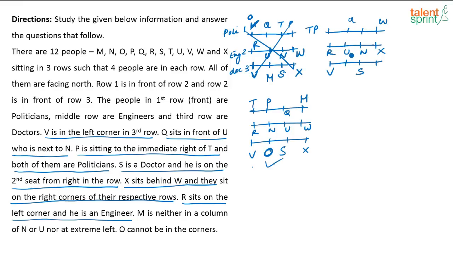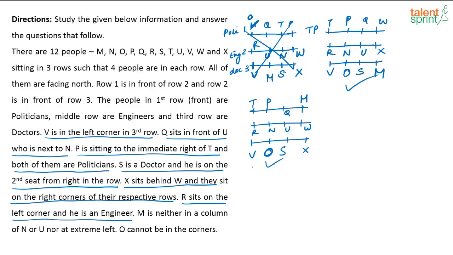So if I place U here and Q here, where can I play TP adjacent on row 1? I cannot place. So obviously here this has to be N and this has to be U. So if this is U, this is Q, and so this will be TP. Now since this is done, this will be obviously O and this will be M. So this also seems to be correct.